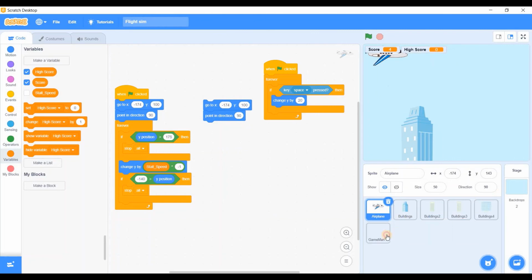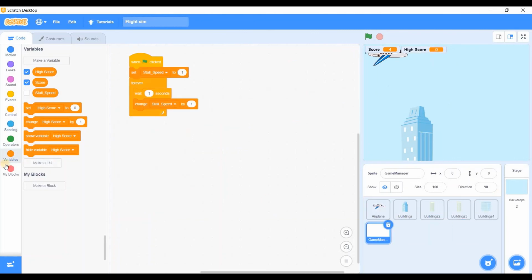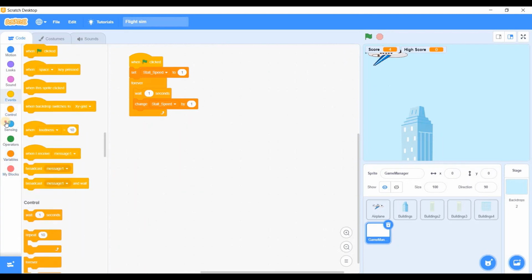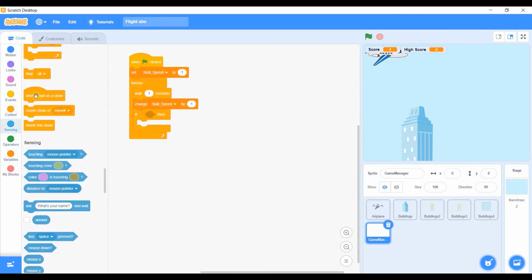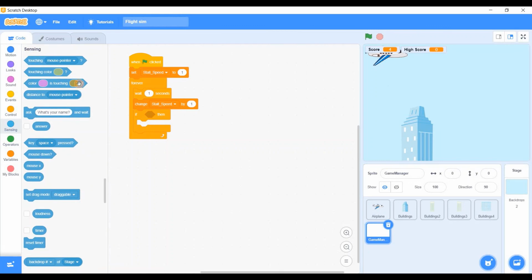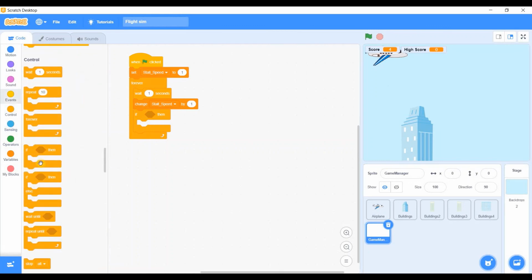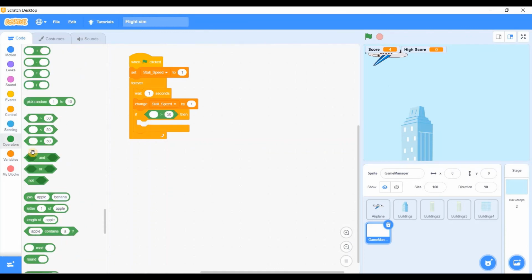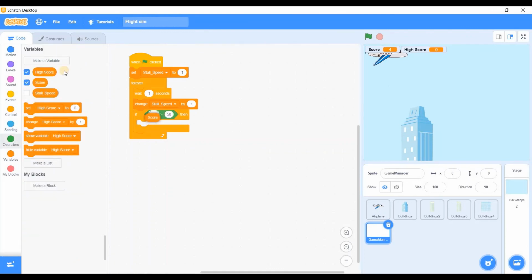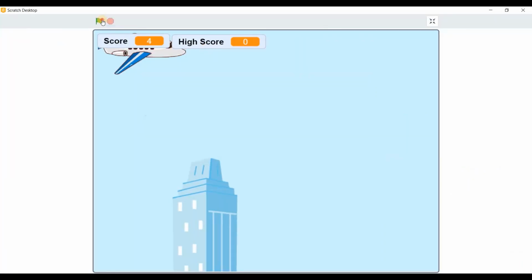Go to game manager, and in the forever loop we'll write if, operators, this one, variables. If score is bigger than high score, then set high score to score. So now we have a working game.